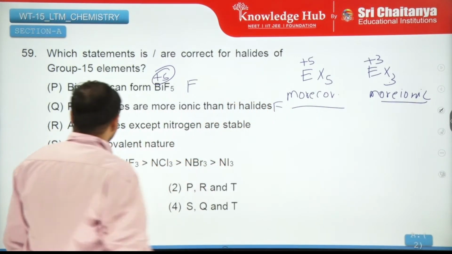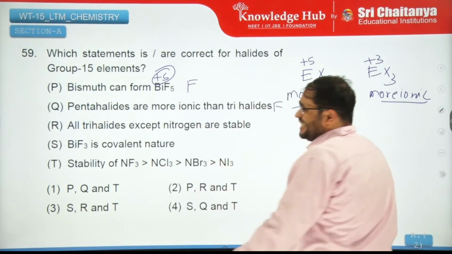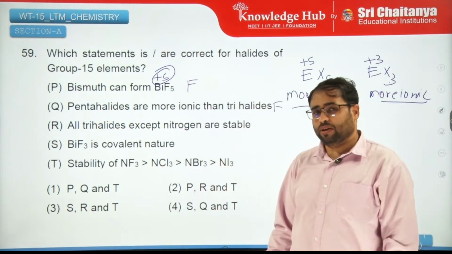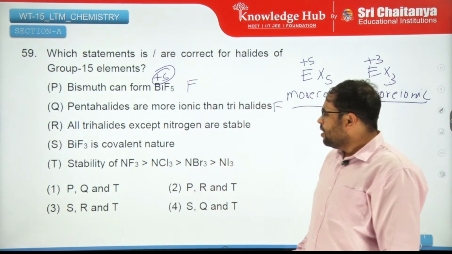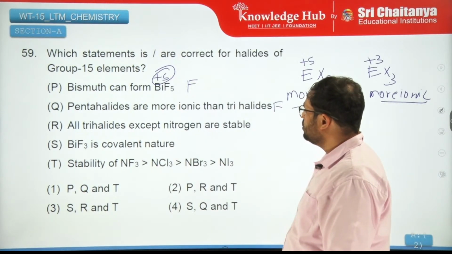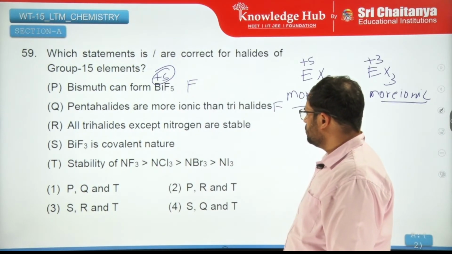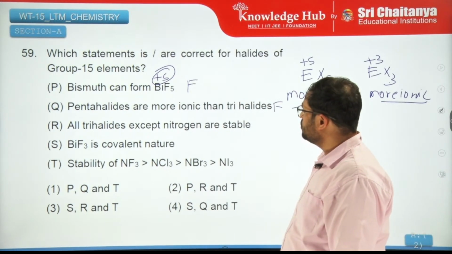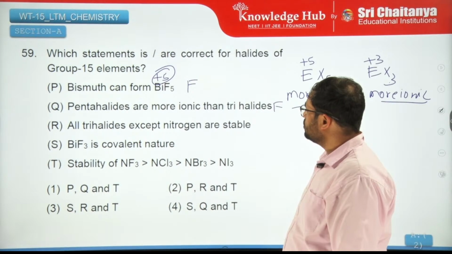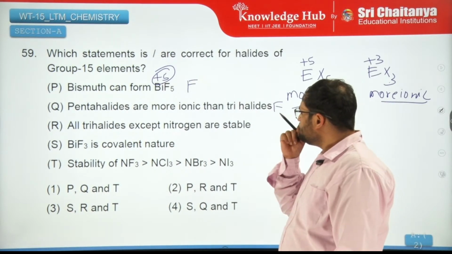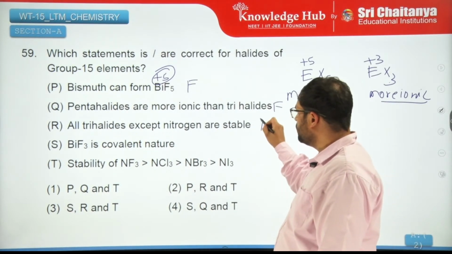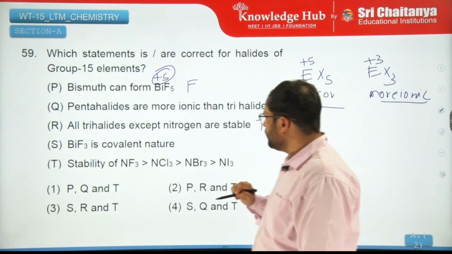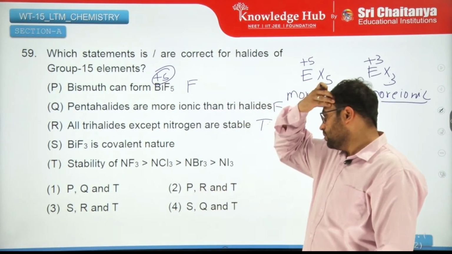Opposite is true. All trihalides except nitrogen are stable. This appears to be true. BiF3 is covalent in nature.